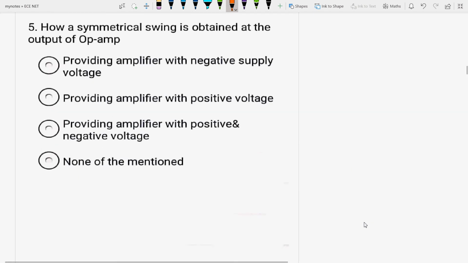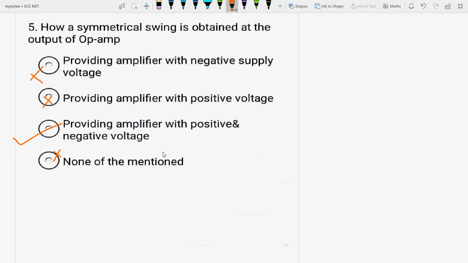Next question is, how is a symmetrical swing obtained at the output of op-amp? By providing amplifier with negative supply voltage? No. By providing amplifier with positive voltage? No. By providing amplifier with positive and negative voltage, it is the right answer. None of the mentioned is not correct.